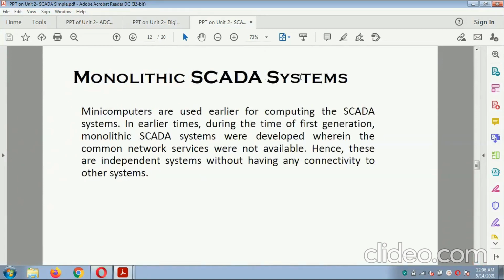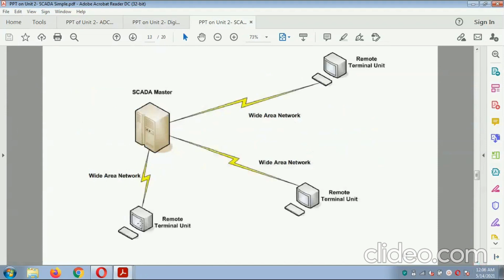Monolithic SCADA system: minicomputers were used earlier for computing in the SCADA system. In earlier times, during the first generation, monolithic SCADA systems were developed when common network systems were not available. Hence, these were independent systems without connectivity to other systems. This diagram shows one single SCADA master connected to the wide area network, and the wide area network is connected to the remote terminal units.